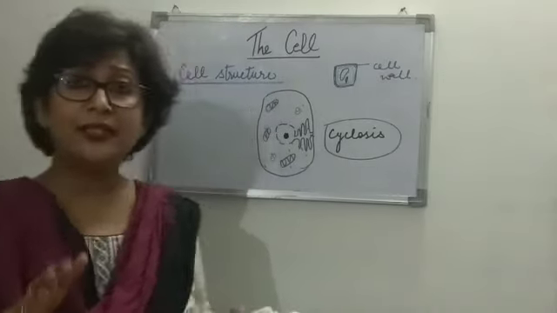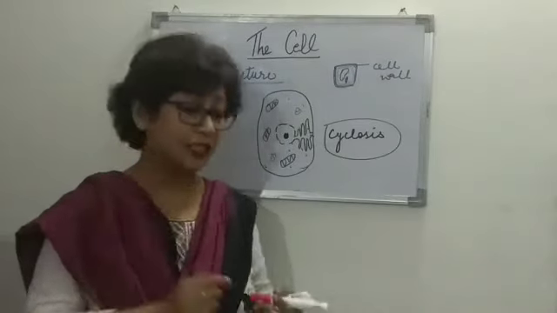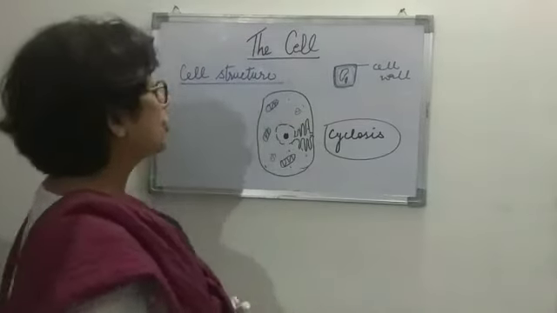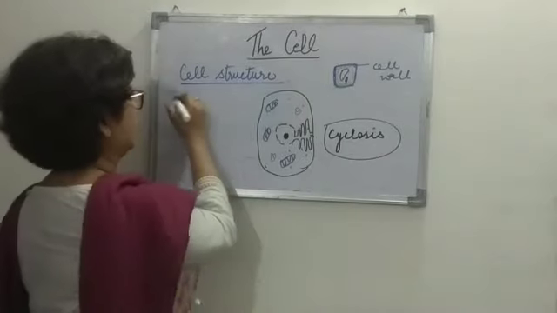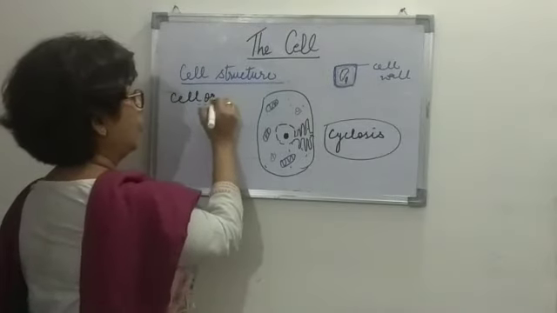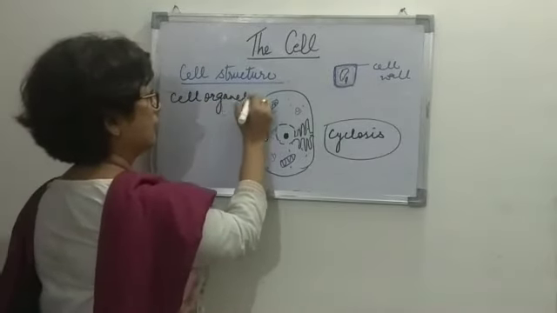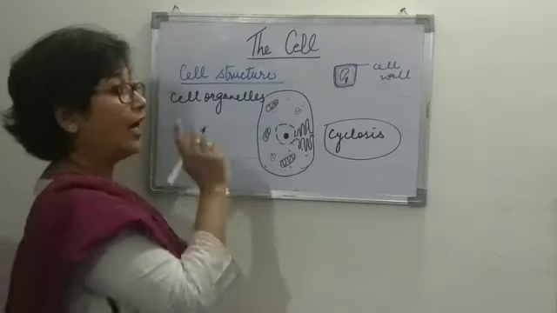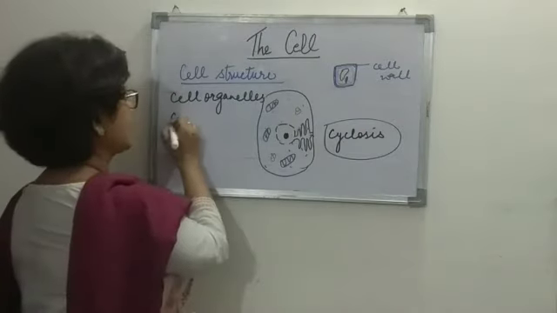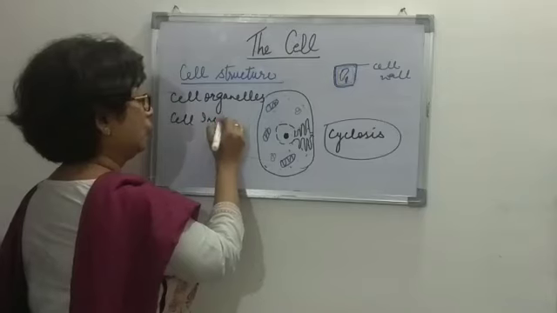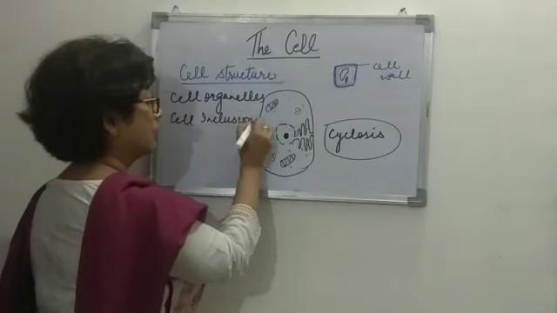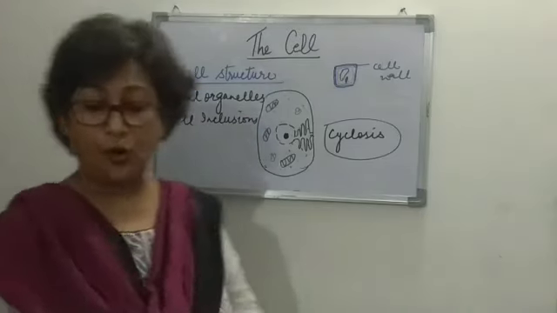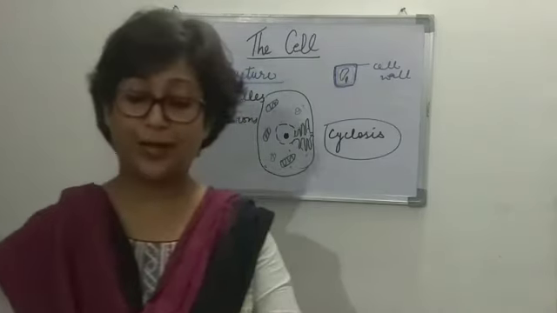Now, other than the cell organelles, there are certain cell inclusions also found in the cytoplasmic matrix.